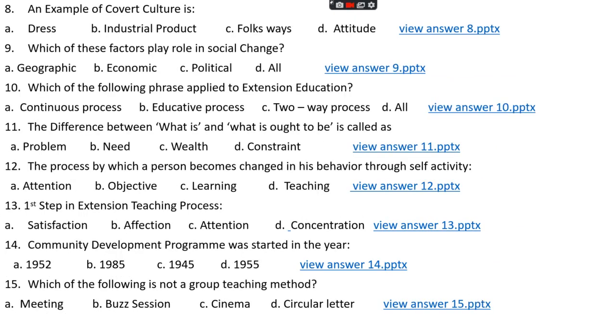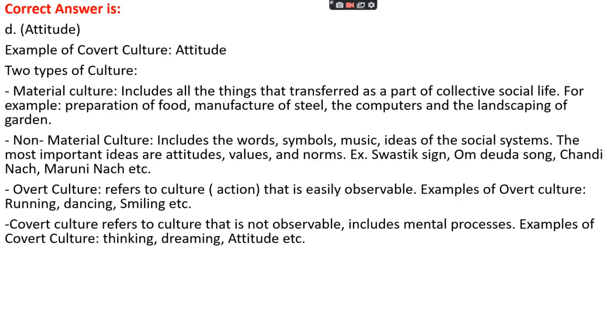Question number 8. An example of covert culture is option A, dress, option B, industrial product, option C, folkway, option D, attitude. The right answer is option D, that is attitude. Attitude is an example of covert culture. There are mainly two types of culture, that is material culture and non-material culture.